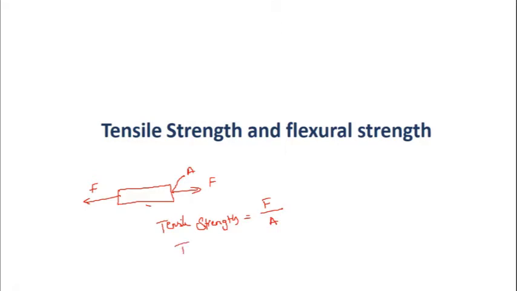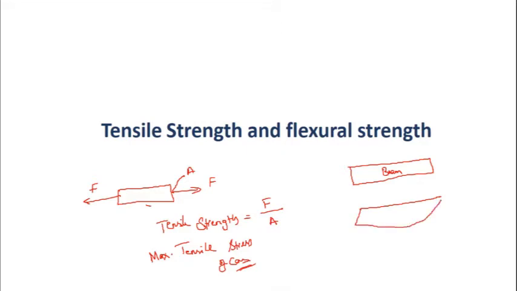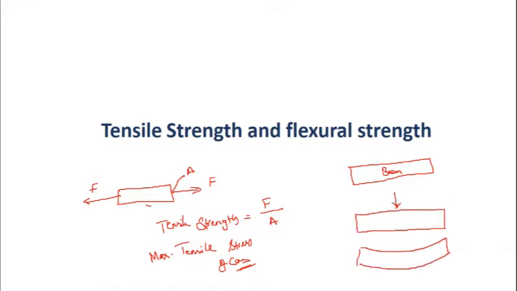So this is the tensile, or you can say this is the maximum tensile stress of concrete. So let us take a beam over here. This is a beam, and this beam is going to bend. When load is applied onto this beam, this is the neutral axis of this beam, and after bending because of the load, this would be the neutral axis.